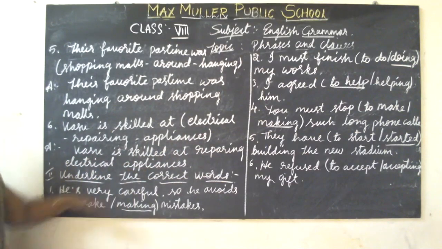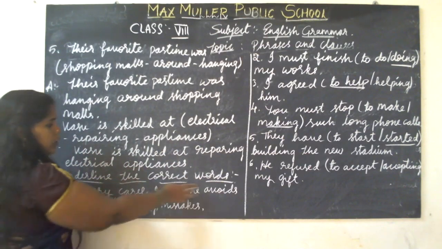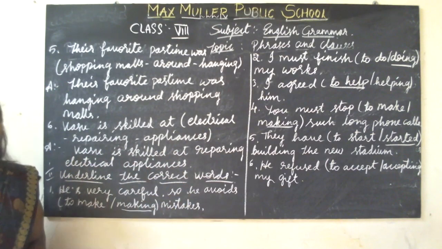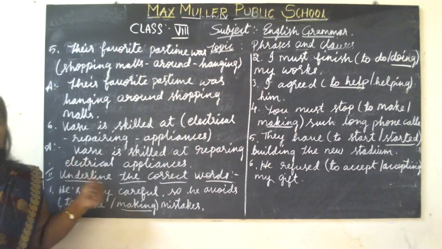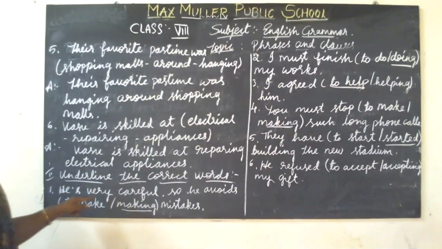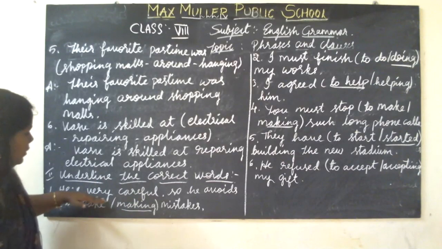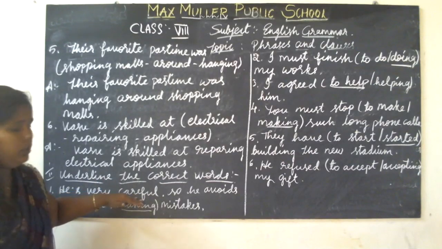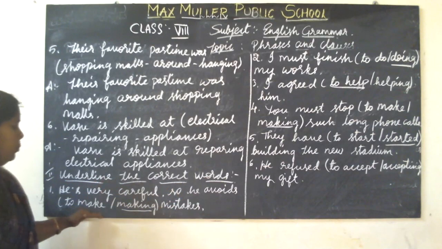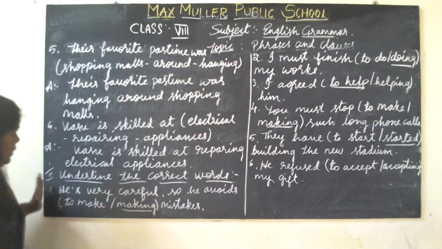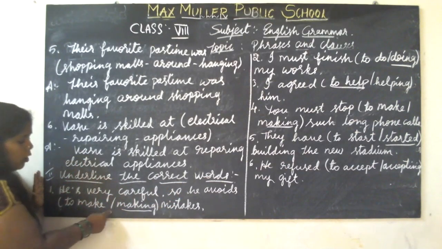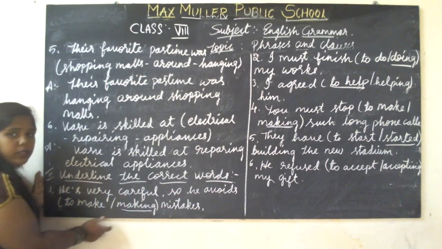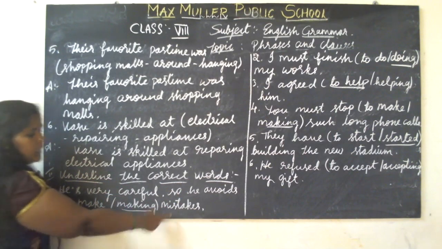Now we can go for the second one, that is underline the correct words. They have given two words. You have to choose and underline which is correct for the sentence. See here, the first one: he is very careful, so he avoids, to make or making. So which word is correct here? The one that suits the sentence is making mistakes.